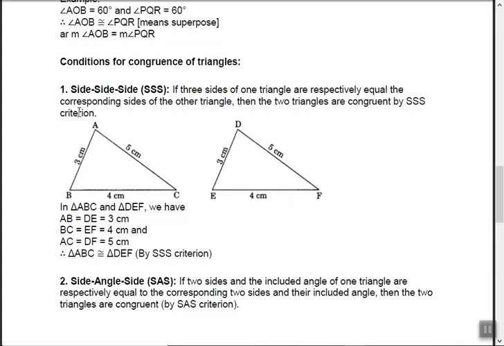So that's why it is the SSS test, side-side-side. Just check that the 3 sides are congruent to the 3 sides of another triangle, and that's done. See here, AB and DE are 3 cm, BC and EF are 4, AC and DF are 5. So these are equal. That's why triangle ABC is congruent to triangle DEF by the SSS test.